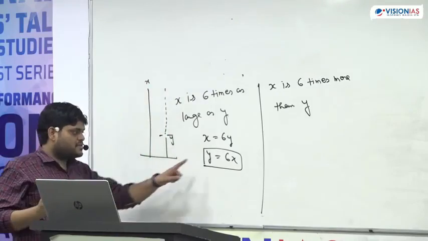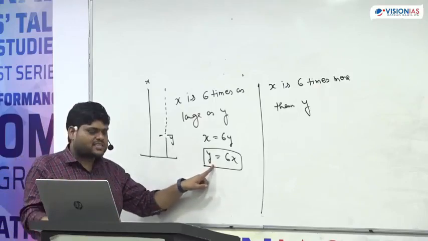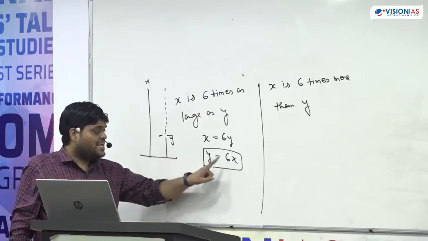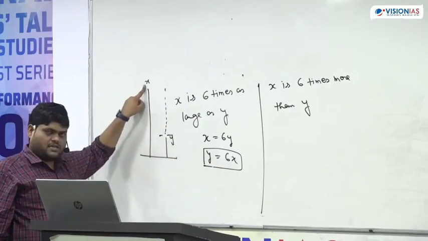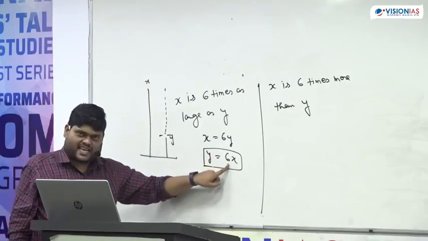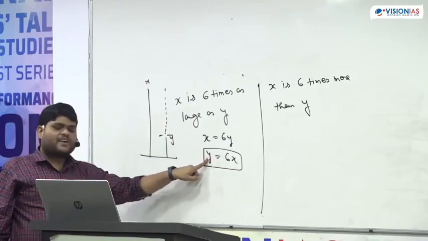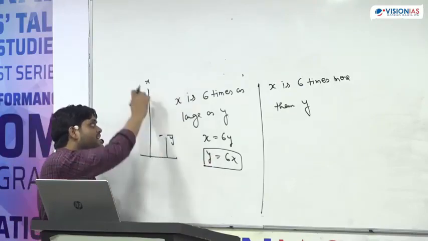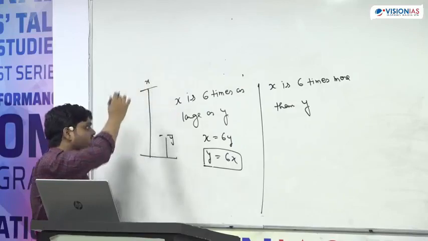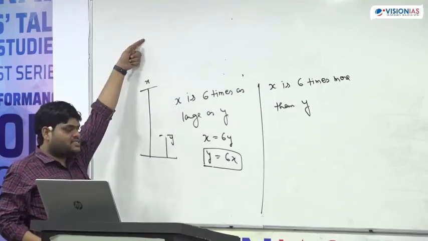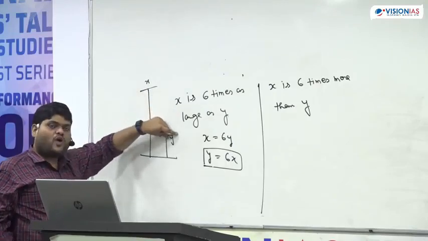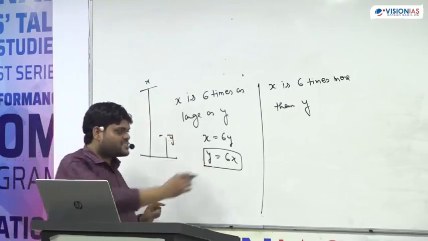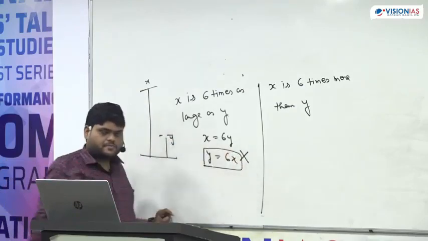See, whosoever are thinking the second one is correct, X was already larger, you multiply by 6 and you are saying that it becomes equal to Y. Is this possible? No. X was already larger, if you multiply by 6, this becomes further large and this cannot be equal to Y. That's why the second statement is absolutely wrong.